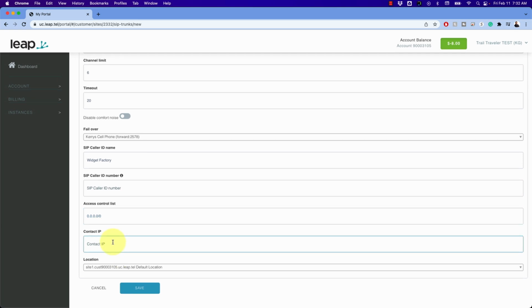Now, contact IP. Usually this is left blank. Not very many systems require a contact IP, so if yours does, you'll need that. But for the most part, you're going to leave that blank. And the location, this is the location that it needs to connect to right there. As I pointed out before, it's also on the main page. But we're going to have that go right here. So we're going to save that.